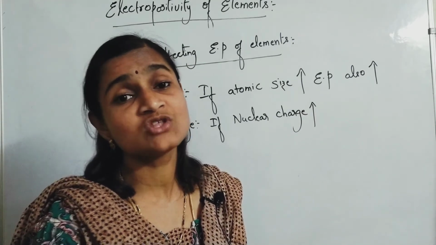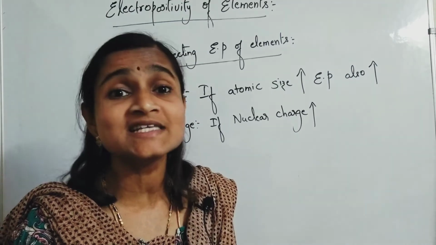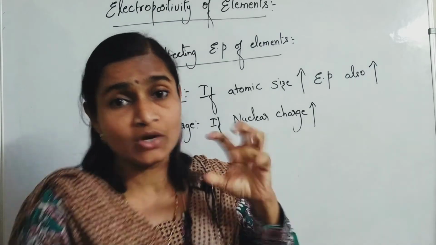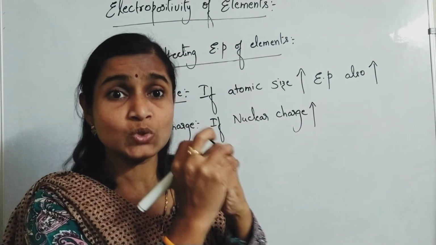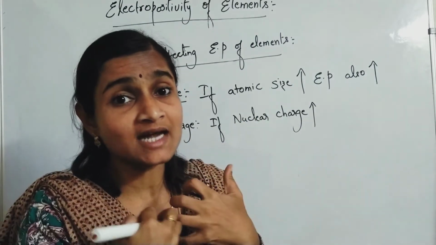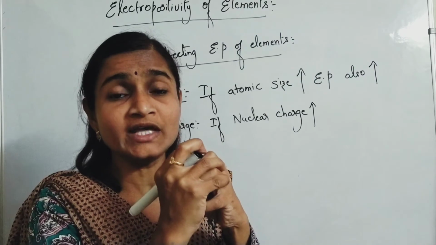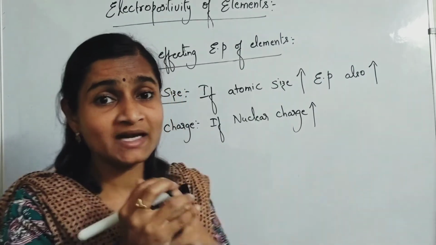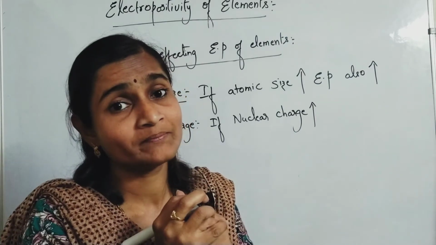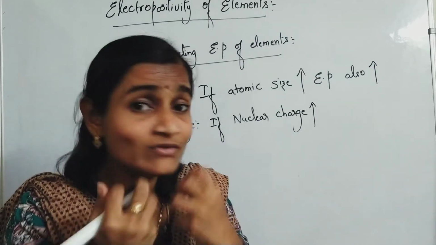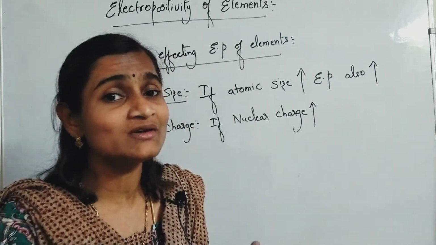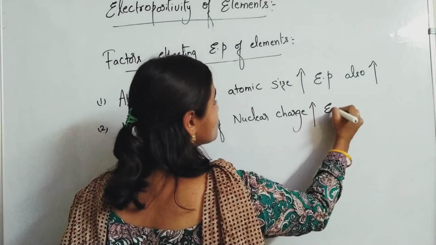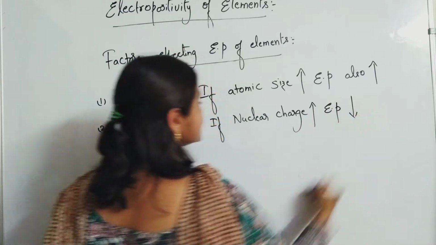It decreases. The nucleus is holding the electron so that it does not go out, with its attractive force. If your mother is stopping you from going out, then you are under her influence and you cannot go out. So if nuclear charge increases, electropositivity decreases.